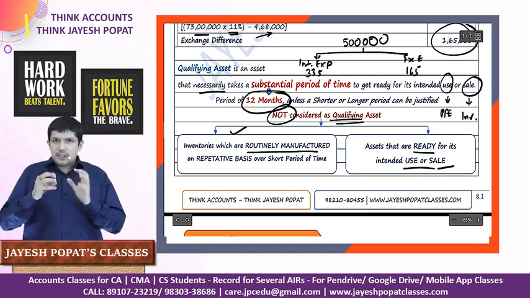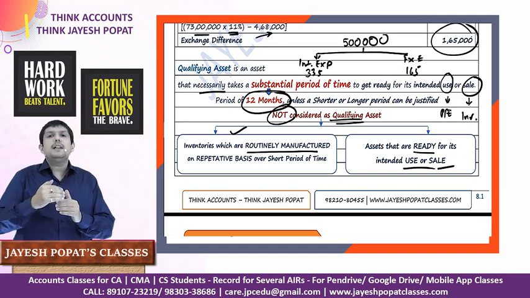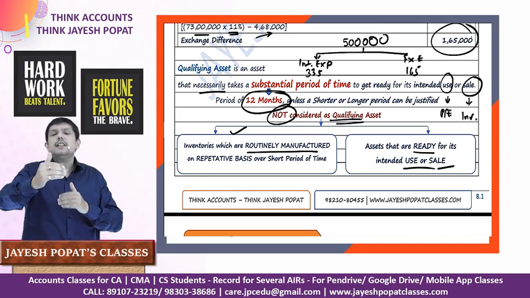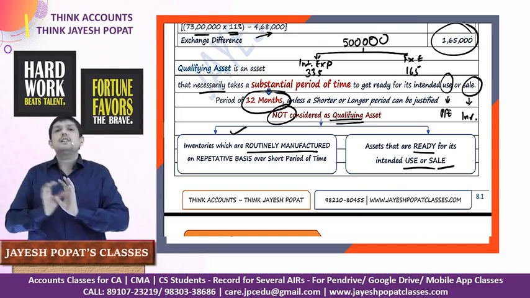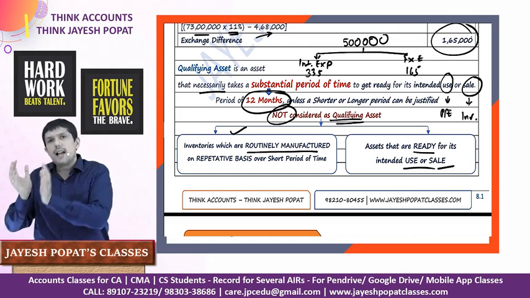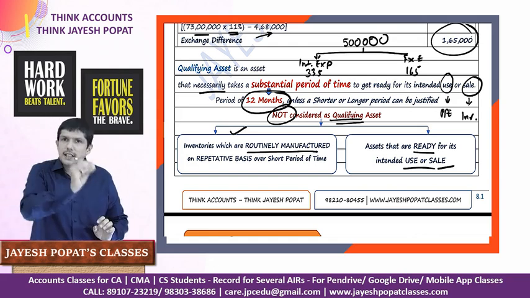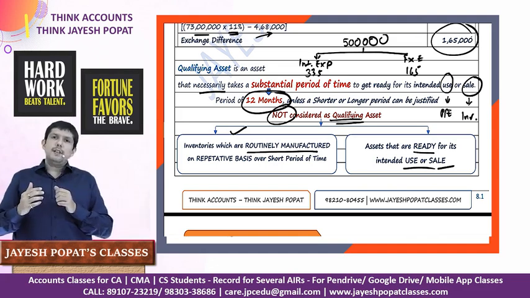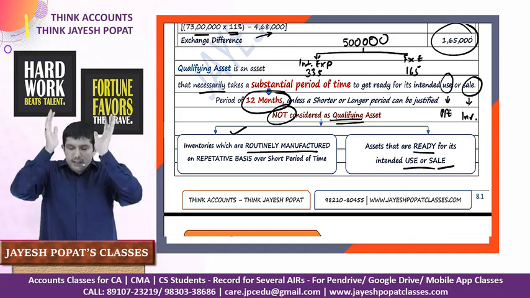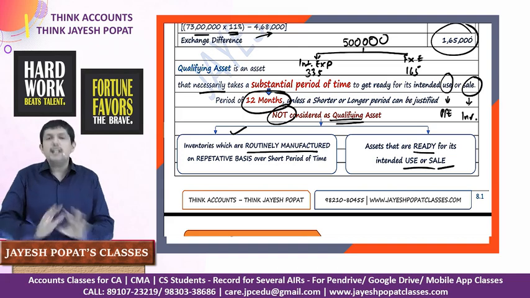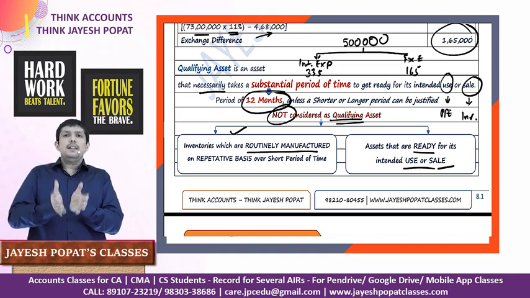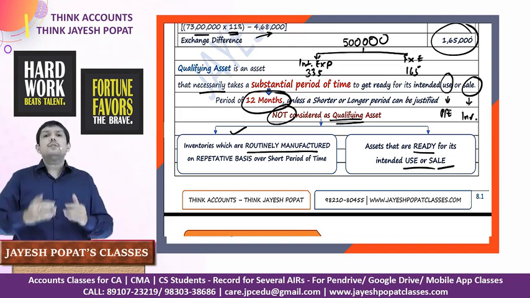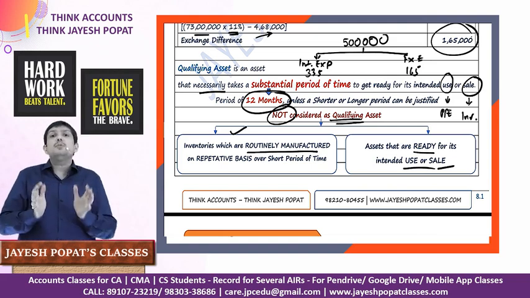For example, let's say we are constructing a factory building and this factory building will take 3 years to be constructed and become ready for use. So since it is taking a substantial period of time, interest expense which is incurred in making this building will be treated as borrowing cost which is related to a qualifying asset. This building will be treated as a qualifying asset because it is taking a substantial period of time to get ready for its intended use. But if there's a ready factory building, ready for use, and I buy that building, it will not be treated as a qualifying asset because at the time of its acquisition, it is ready for use. It is not going to take a substantial period of time to get ready.